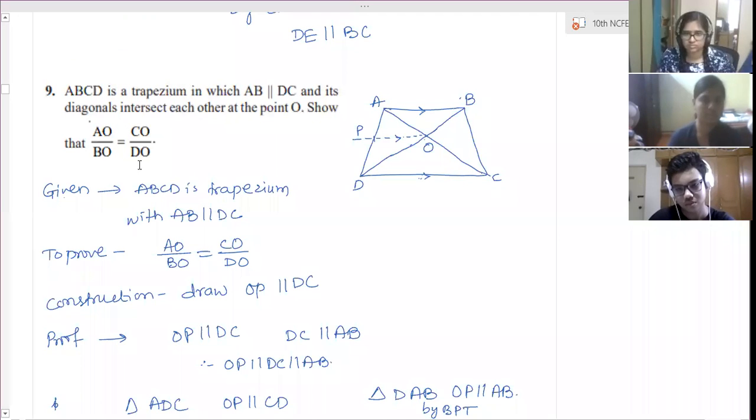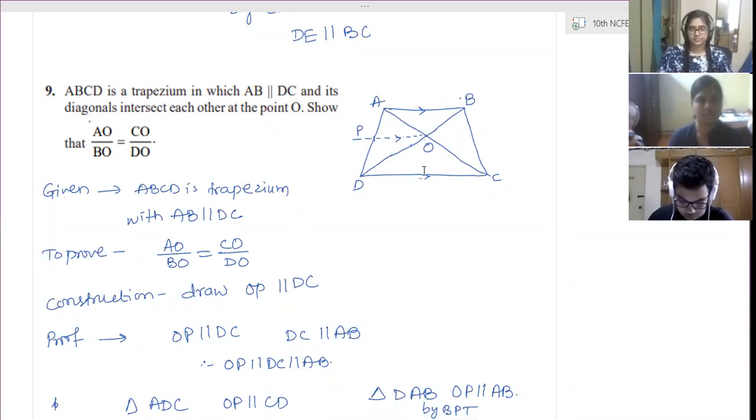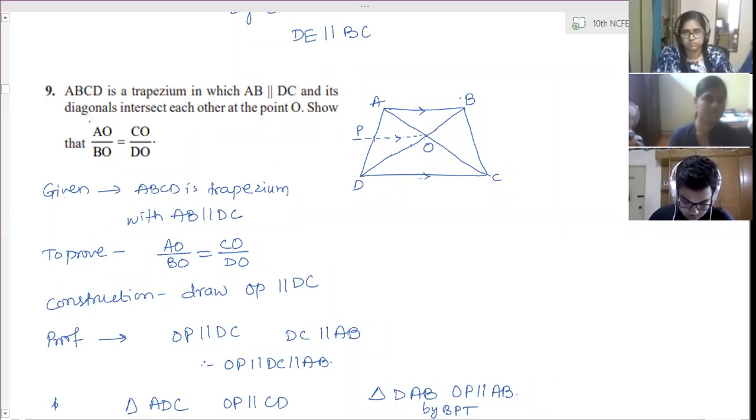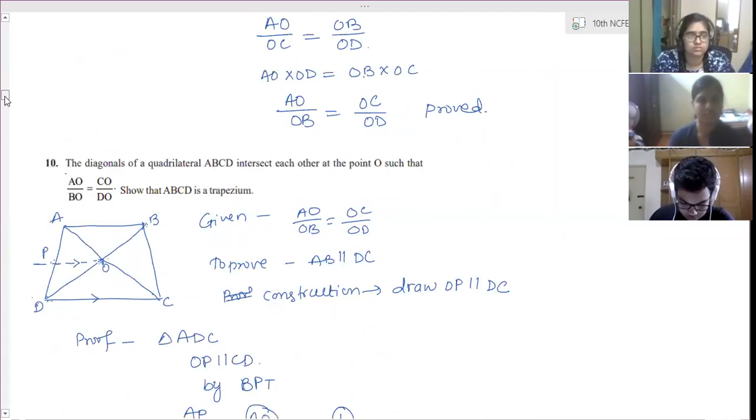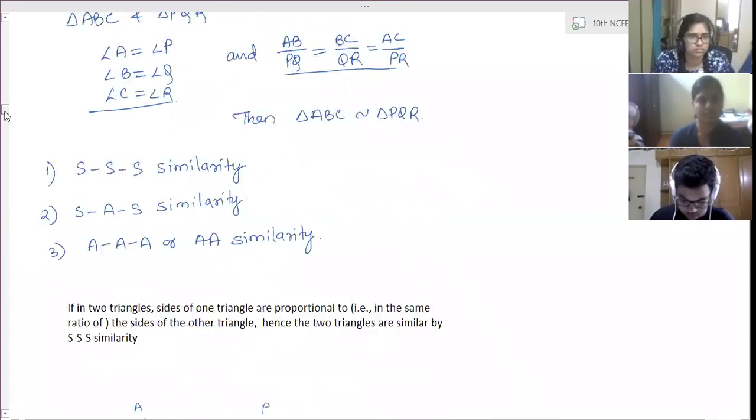So we need to draw the parallel line. You can directly use the similarity between these two. Use similarity, take ratios and then substitute values. Okay, ma'am. Triangle AOB. Now this is the same as the third one, first part, sorry, second part, third exercise.